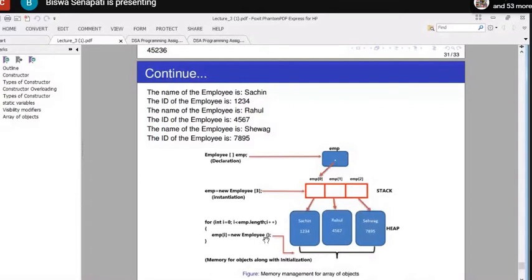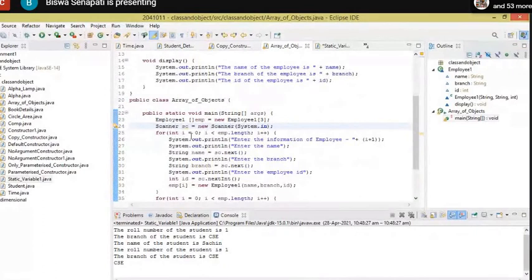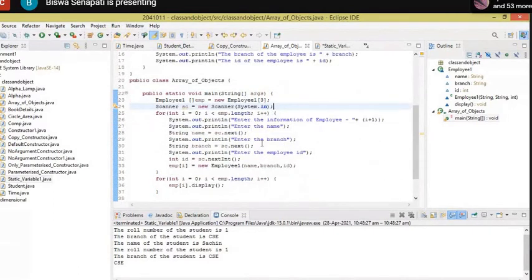Are you realizing now? Sir, again, let's explain this again. Here, EMP equal to new employee[3]. So EMP is the array of objects. That's why for int i equal to 0, i less than EMP.length, i++, let me enter the information for each object.